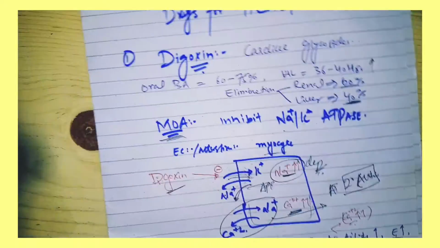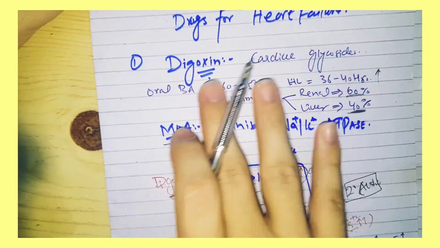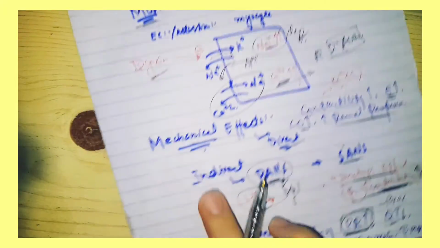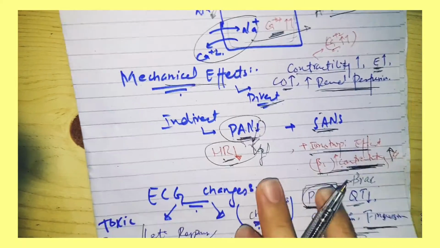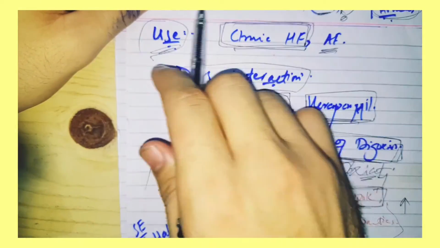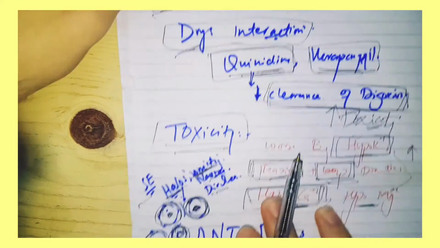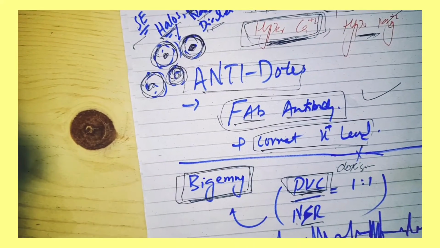Today we have studied CVS pharmacology, the drug for heart failure, digoxin: mechanism of action, mechanical effects, direct and indirect, ECG changes, and next we covered the uses, the conduction velocity effect, drug-drug interaction, toxicity, antidote, side effects, and bigeminy.